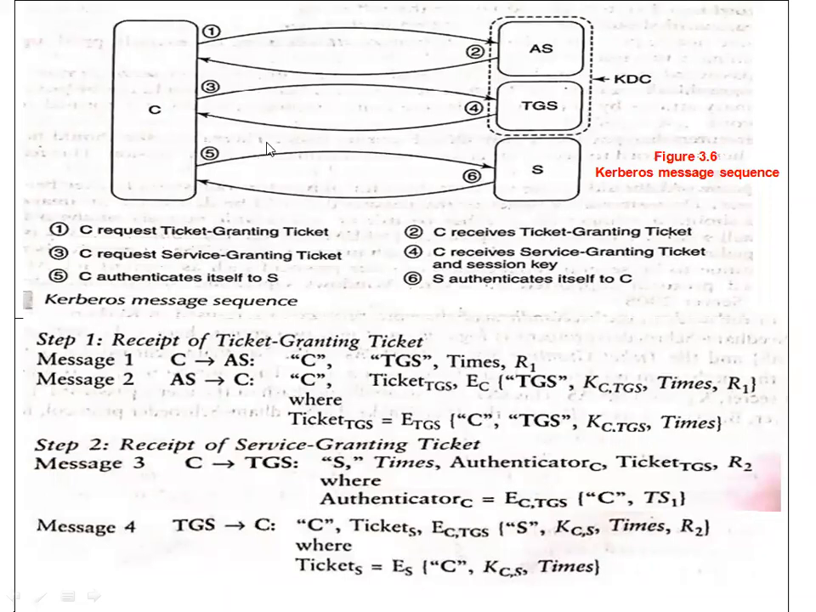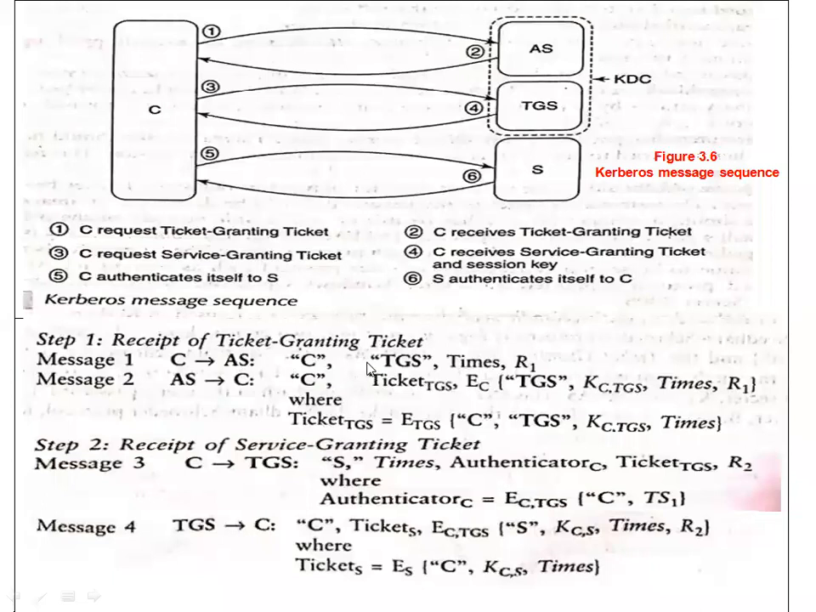How exactly does the Kerberos protocol work? They are given here. Step number 1 involves 2 messages, step number 2 involves 2 messages, and step number 3 again involves 2 messages. What is step number 1? Step number 1 is the receipt of the ticket granting ticket. I'll repeat: step number 1 is the receipt of the ticket granting ticket.